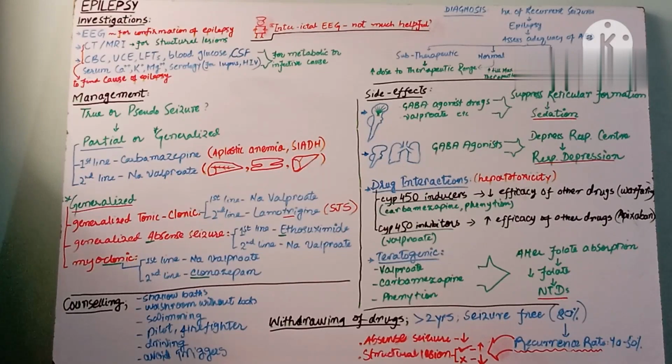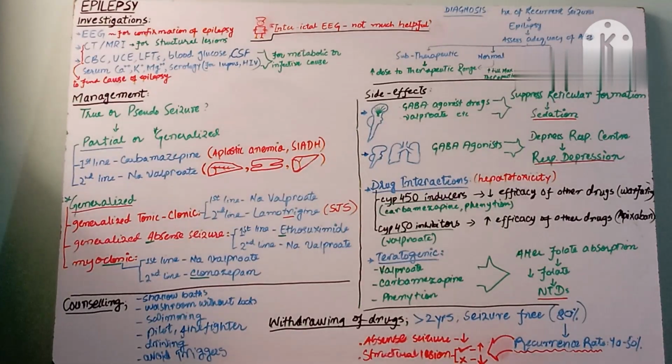Now the next in the list of investigations is to find out the cause of epilepsy. We have to find out the cause because if we treat the cause, the epilepsy would be treated. Simple as that. So first we should have a broad idea of the causes that lead to an epilepsy attack. In the previous video, I told in detail about the causes of epilepsy. According to the suspected cause, we will do the investigation. For example, if we are suspecting any structural lesion in the brain, for example any trauma, any tumor, or any stroke in the patient, then we do the CT or MRI.